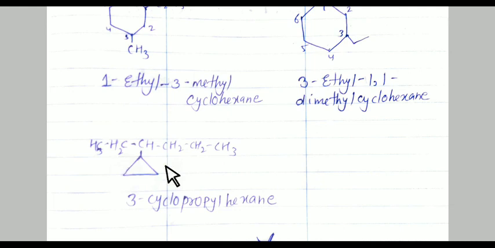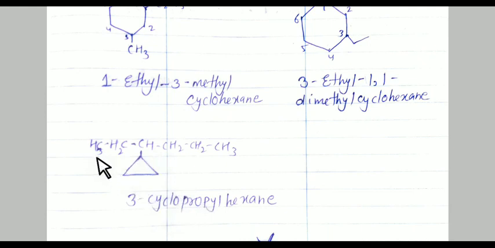So in place of cyclopropane, it is cyclopropyl, and the name of this compound is hexane because 6 carbon atoms are there. 3 carbon atoms are there, that's why it is cyclopropyl.